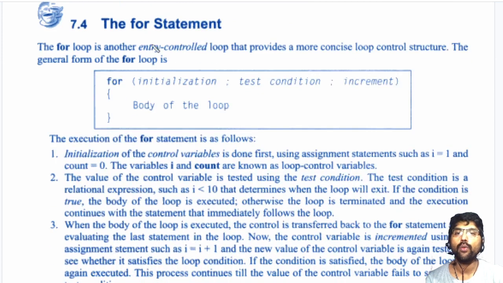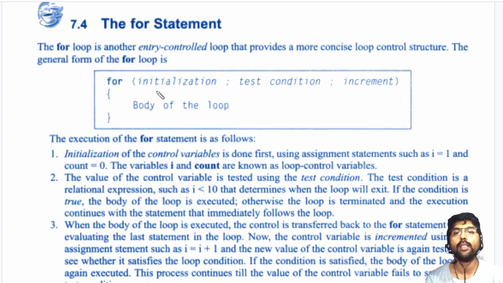The next one is called the for statement. As I told, when we don't know how many times the loop will be executed, in that case we use the while loop. But when we know exactly how many times the body of the loop will be executed, in that case we use the for statement.